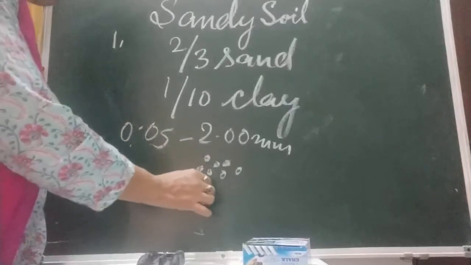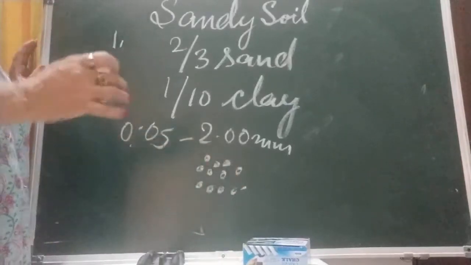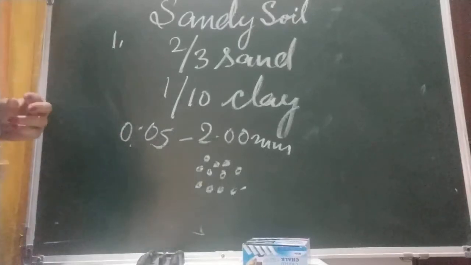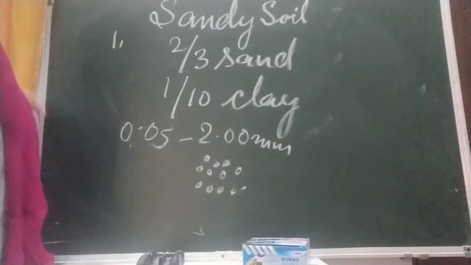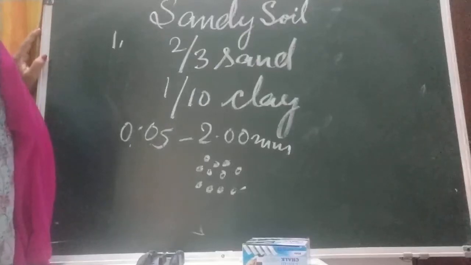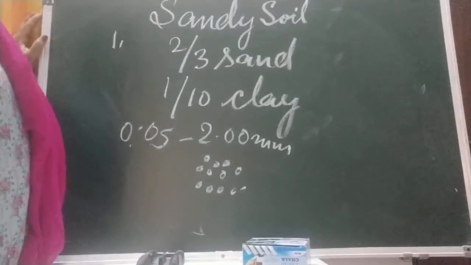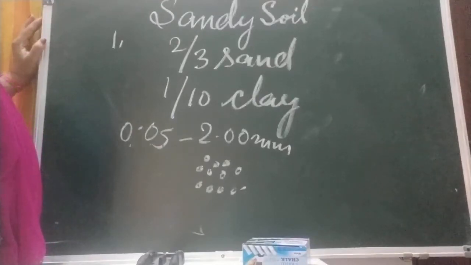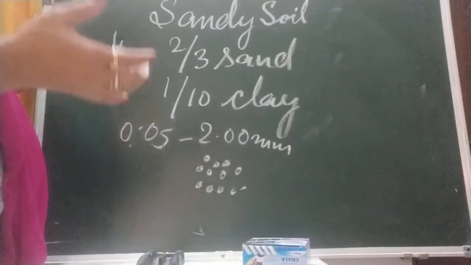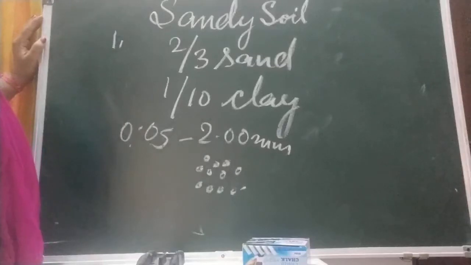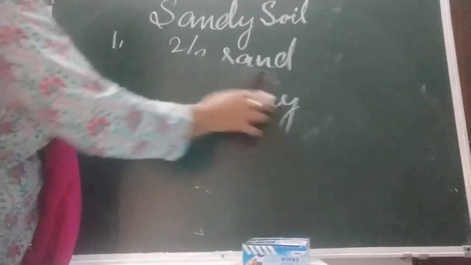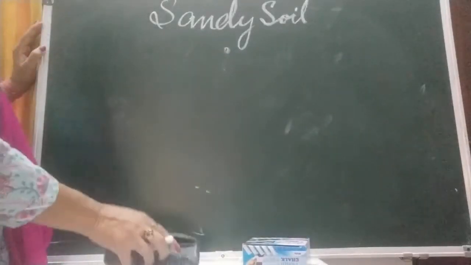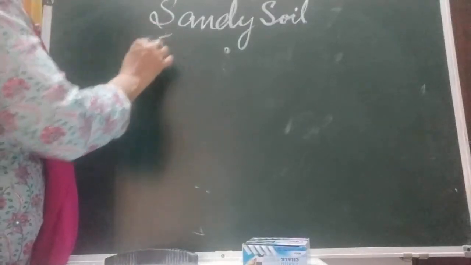Because of this air space, what happened? It traps more air. But its porosity, porosity means it allows water to pass. Its porosity prevents retention of water. It does not allow water to stay. So water passes through it, and it dries up very easily.